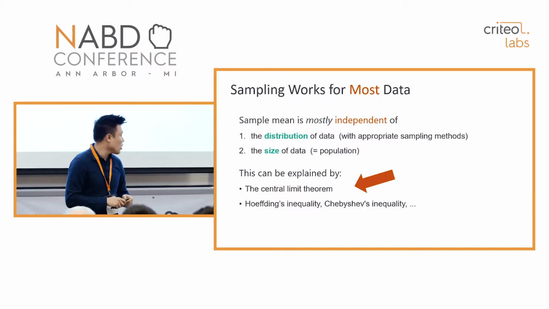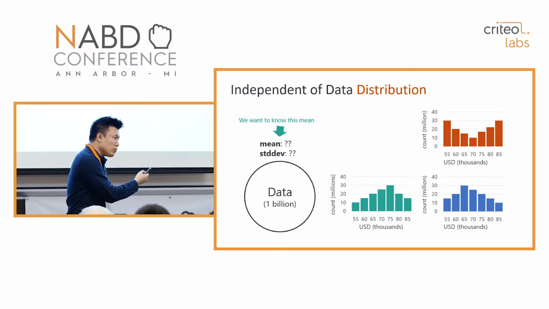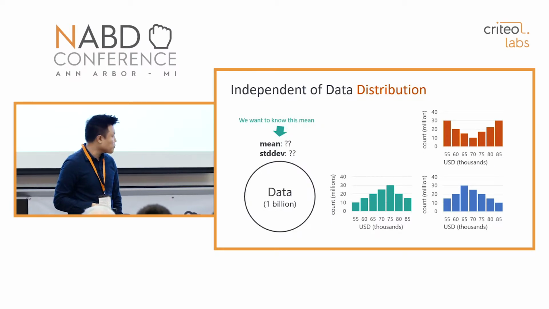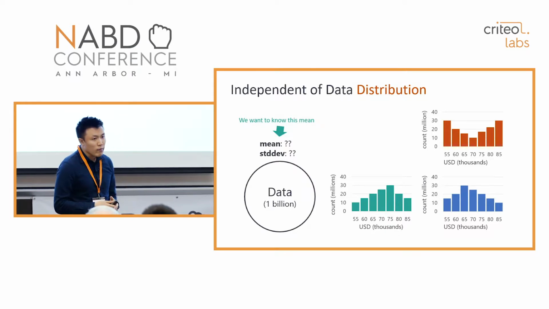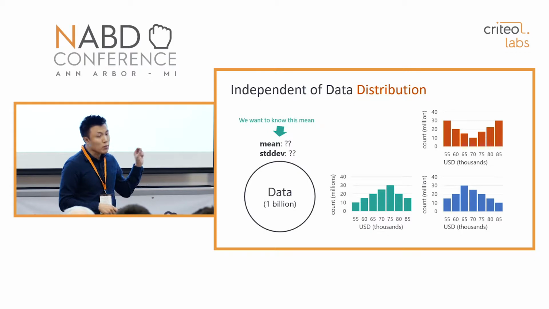But I'm not going to talk about any mathematical details. So first, the property I mentioned is that the sampling-based approaches are independent of the data distribution. What I mean by that? Let's say we have a data set that contains 1 billion values, for example, and then we want to know what is the mean of these values.